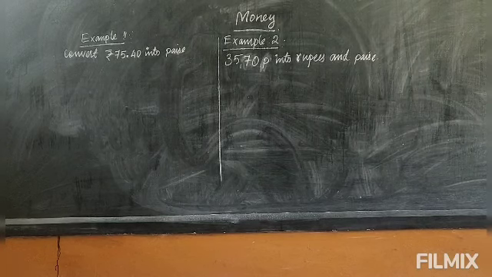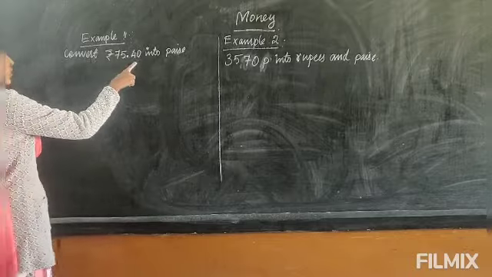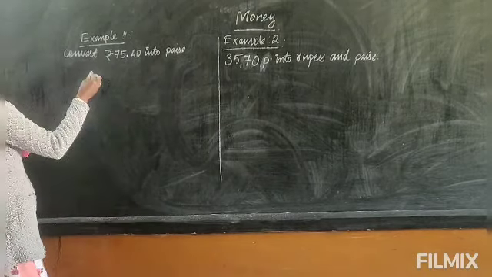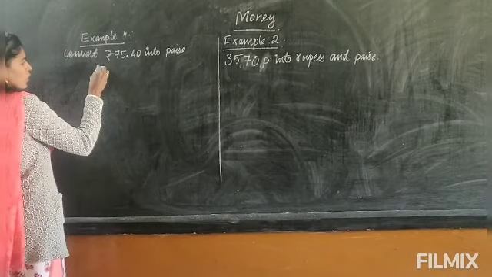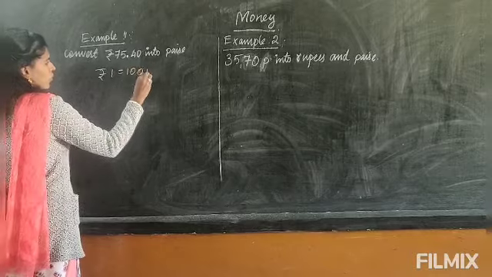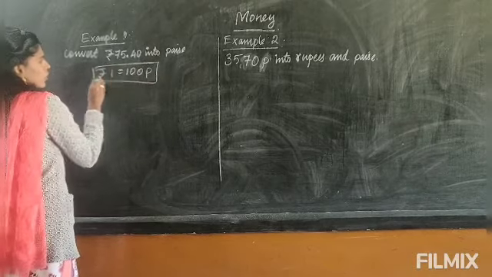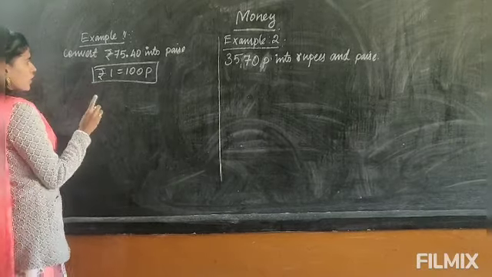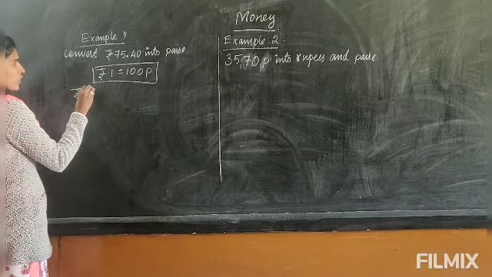Now let's see how to convert this one. Convert rupees 75 paise and 75 rupees 40 paise into paise. You have to convert into paise. So let's write the formula first. Rupee 1 equals 100 paise. This is the formula. You are going to convert into paise, so you have to multiply by 100.